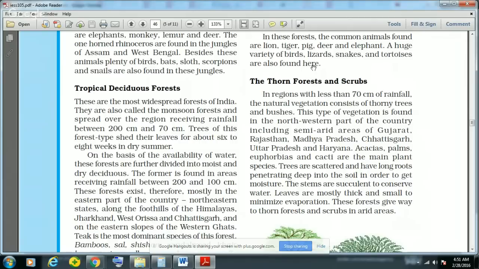And that is why in this period when their trees shed leaves, they look like trees without leaves.